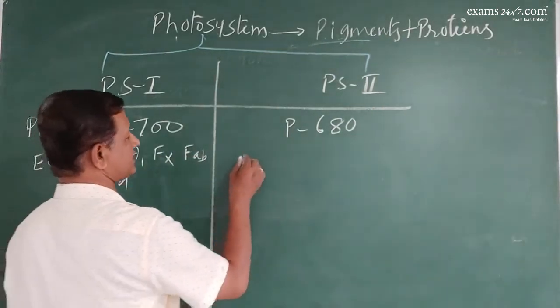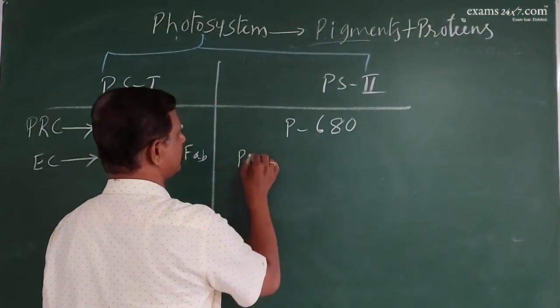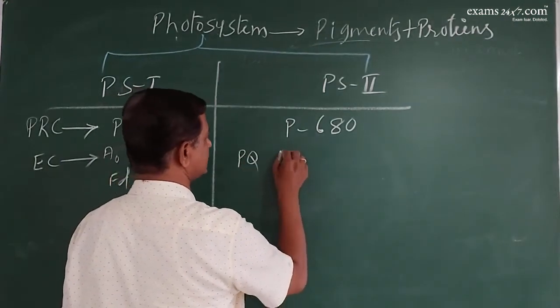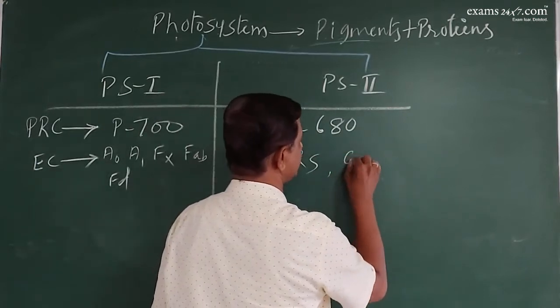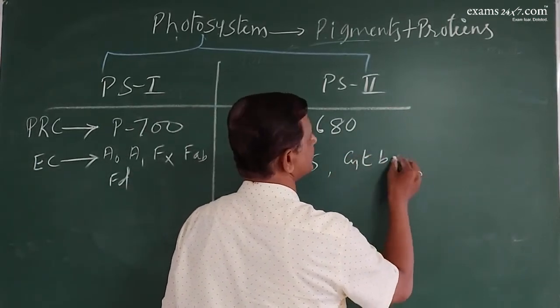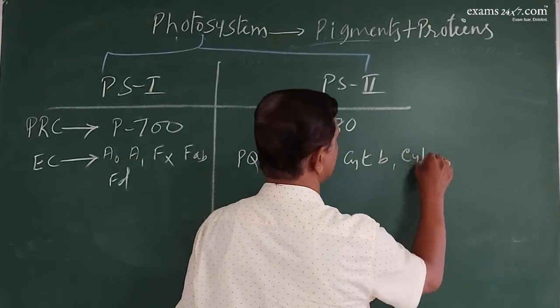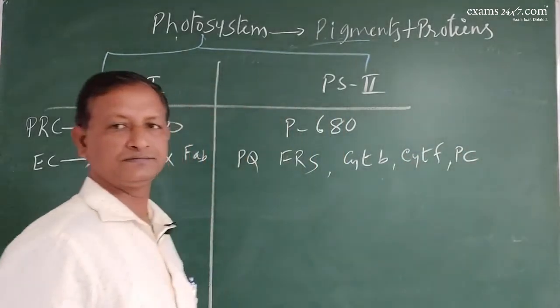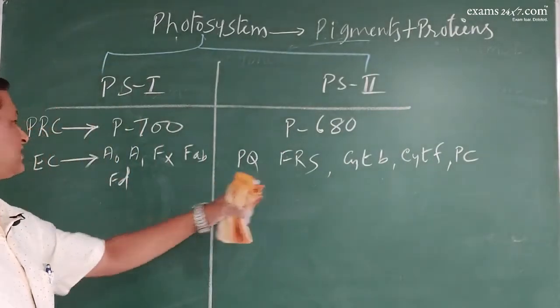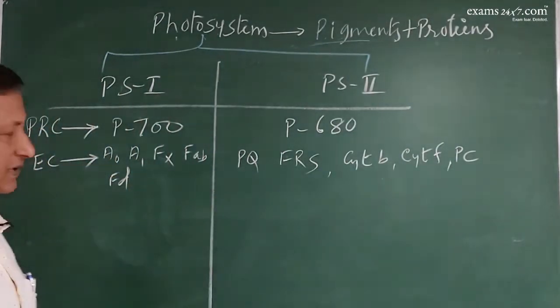Here it is the plastoquinone, then FRS, then the cytochrome b6f complex, plastocyanin, etc. So these are the different electron carriers, protein components.